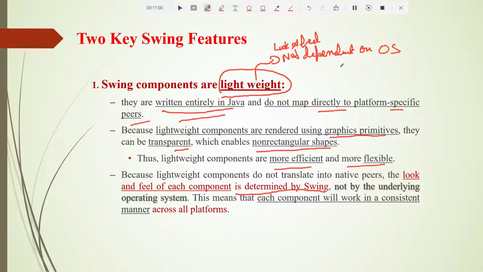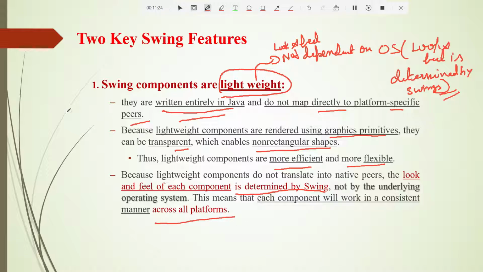Here the look and feel is not dependent on the OS; it depends on Swing. So what is the final conclusion? This means that each component will work in a consistent manner across all the platforms. This is the first main feature of Swing: they are lightweight.